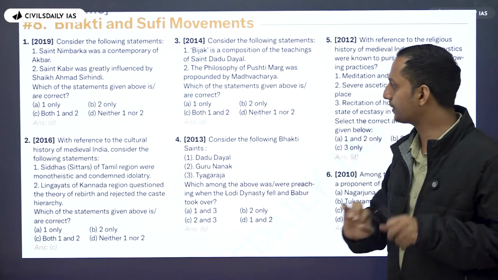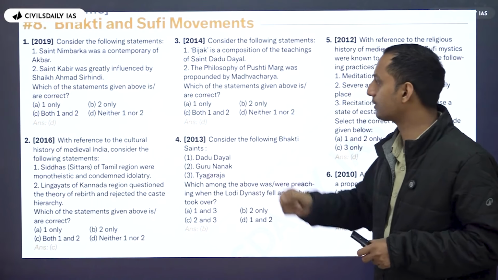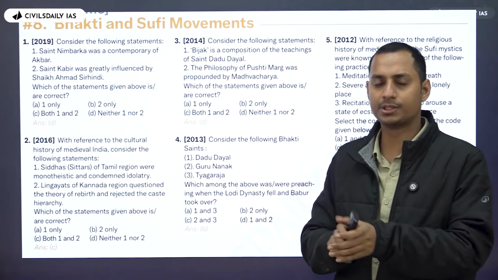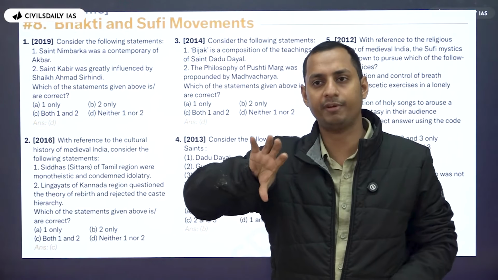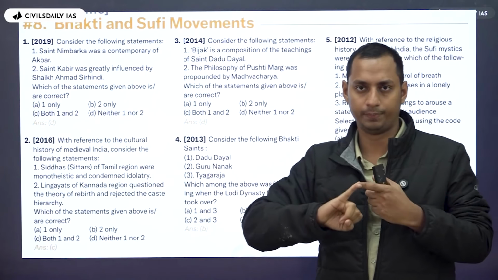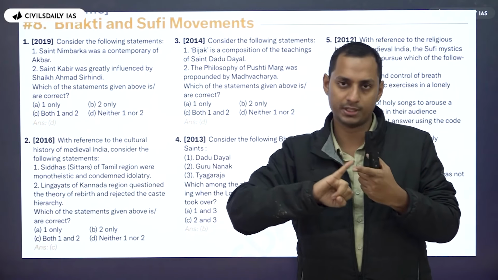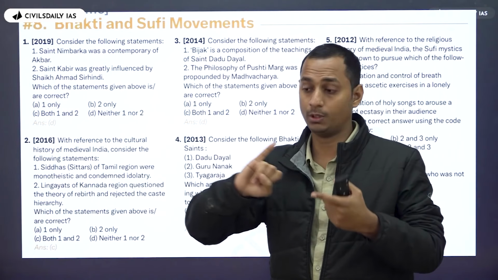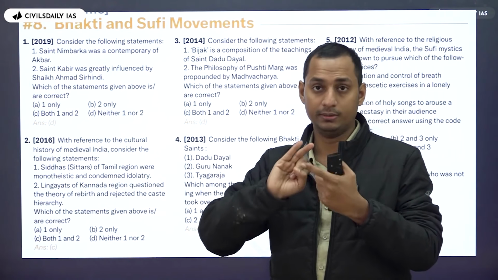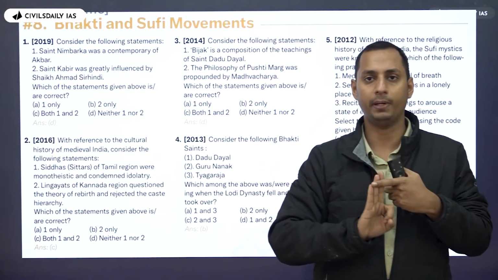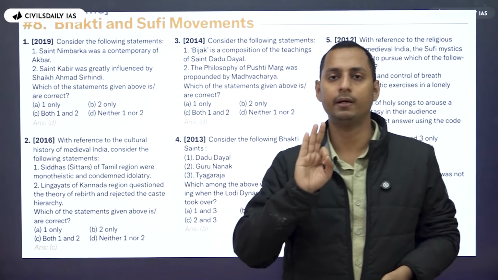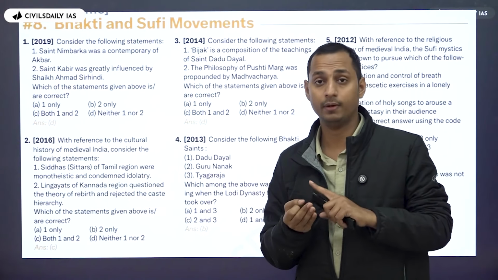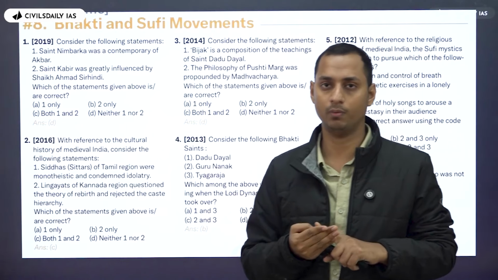It's a very basic concept. The philosophy of Pushti Marg was propounded by Vallabhacharya. So you just need to understand the most important philosophy propounded by every person. Was it Dvaita? Was it Advaita? Or was it something else? The most important philosophy, the state, and the time period. Just three pieces of information are required: the name of the person, state, time period, and their most important works.